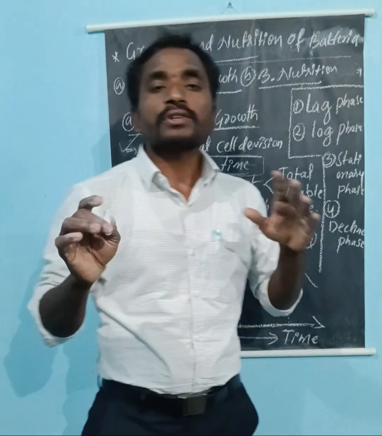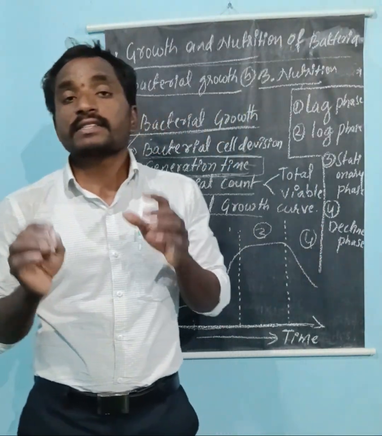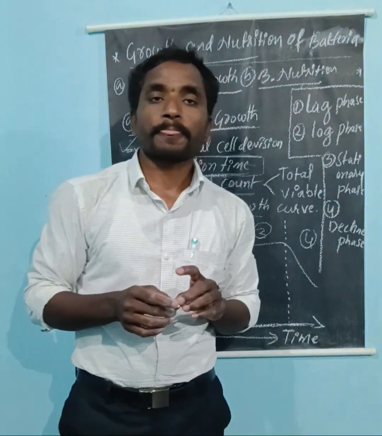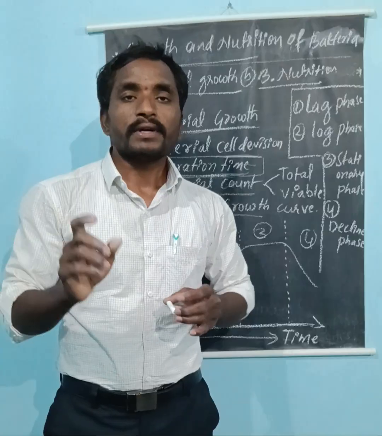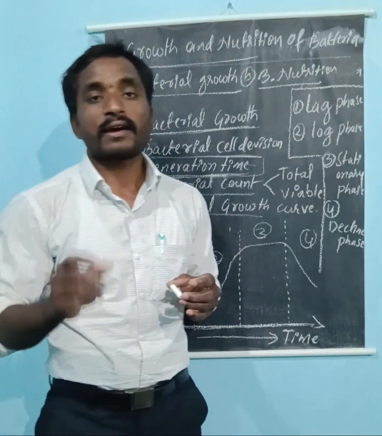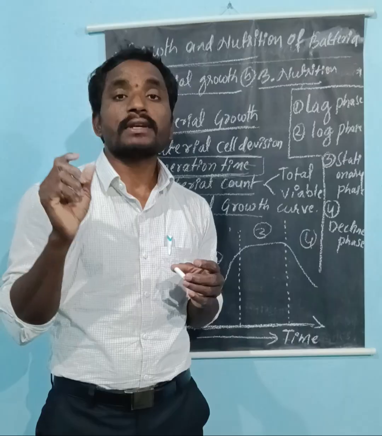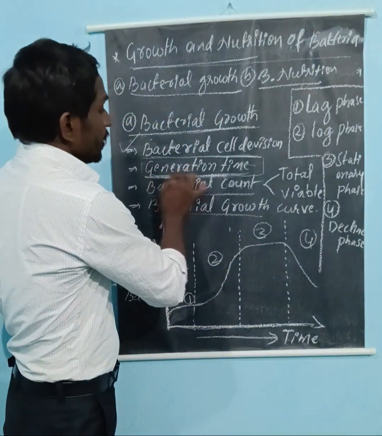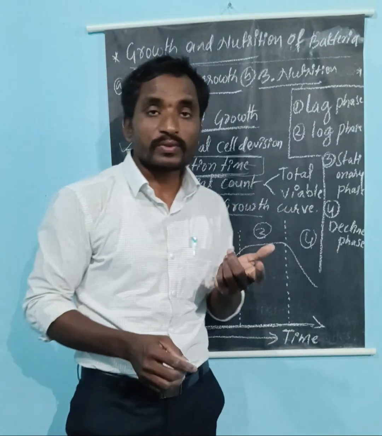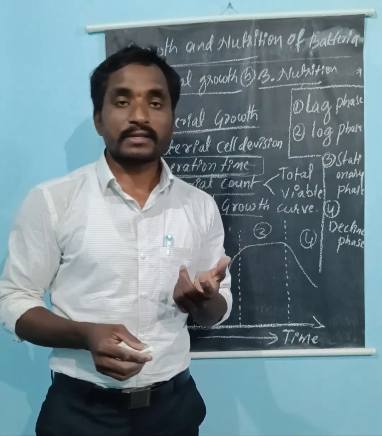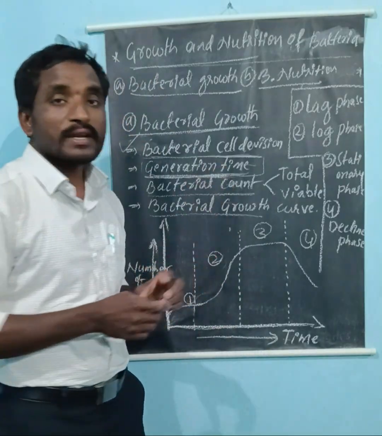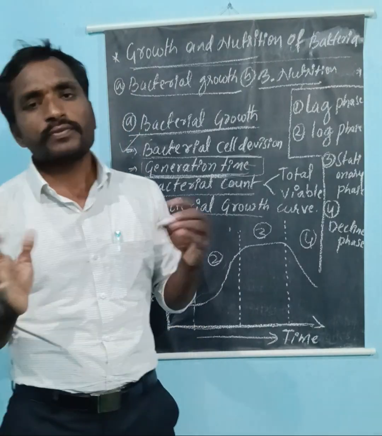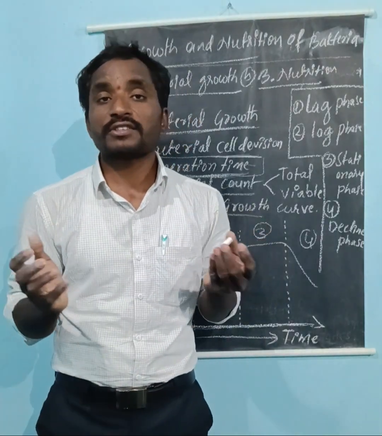Here all medically important bacteria have a generation time of about 20 minutes, almost all bacteria. But Mycobacterium tuberculosis has a generation time of 20 hours. It takes 20 hours to multiply one bacterium into two bacteria. Mycobacterium leprae has 20 days as its generation time. Here the different microorganisms have different generation times.